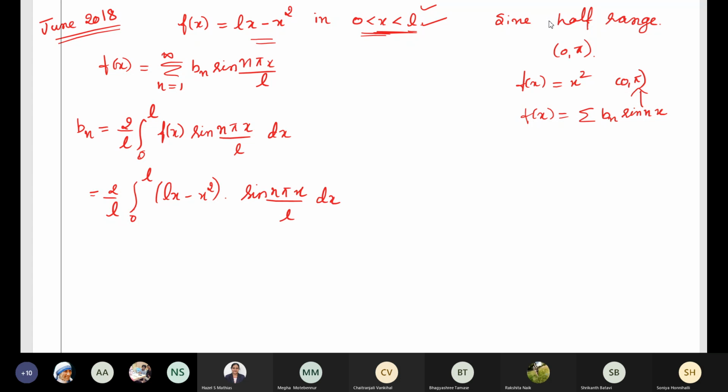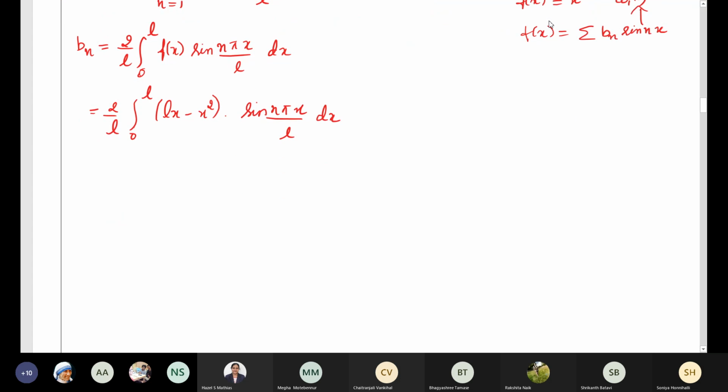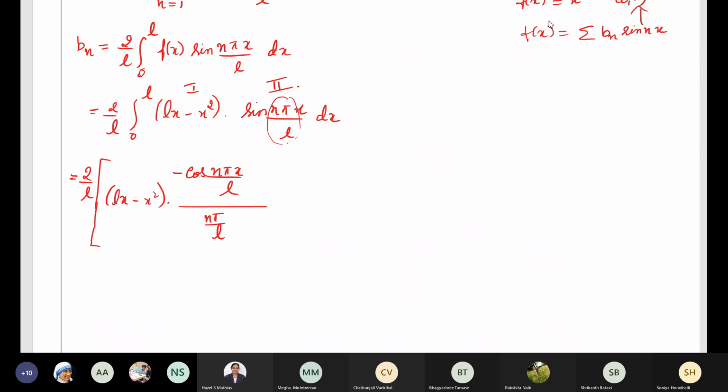into dx. Next, what we do is we take Lx minus x square as the first function, sin n pi x by L as the second one, and let's apply Bernoulli's rule. 2 by L into the first term will be kept as it is. So Lx minus x square into the second term, integration of sin is minus cos n pi x divided by L whole divided by the constant term, that is n pi by L. Then negative, differentiate Lx.